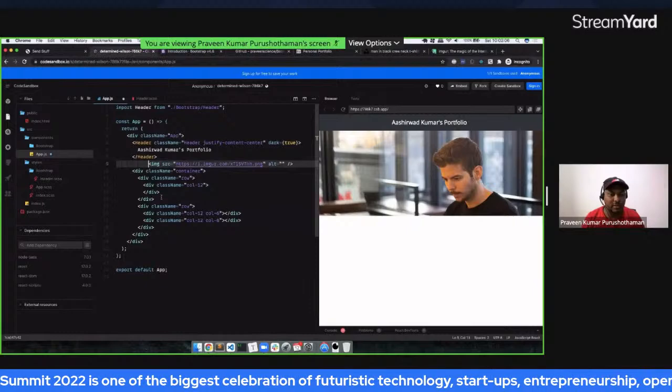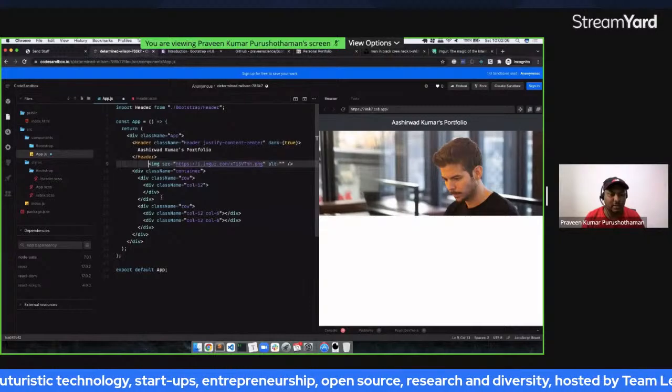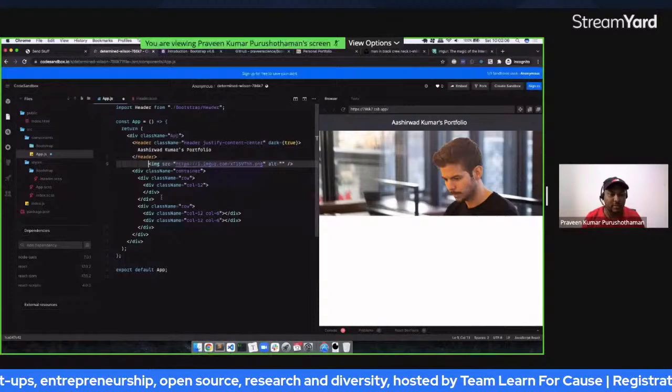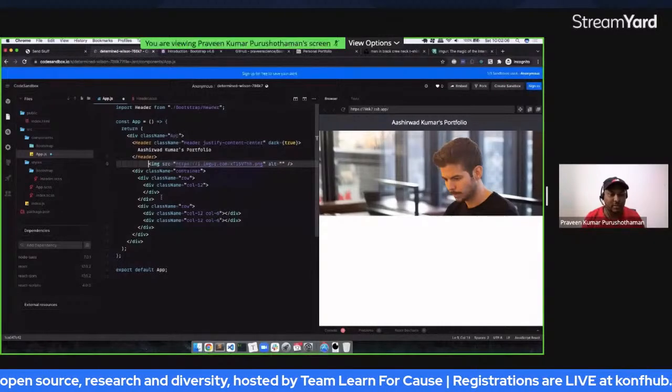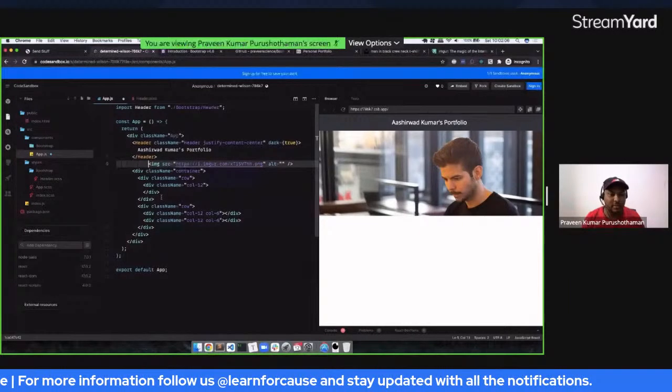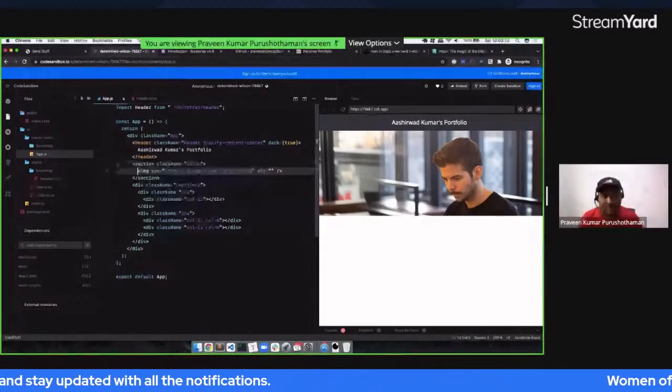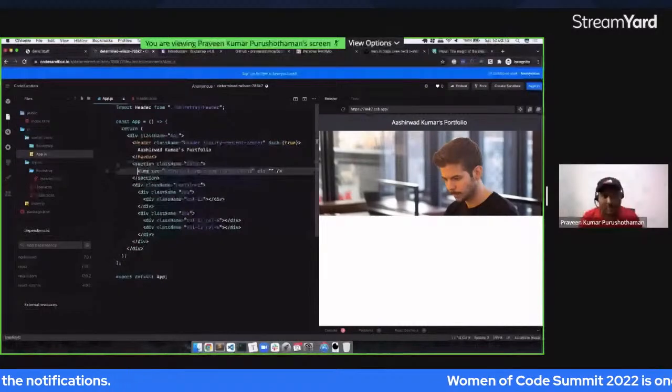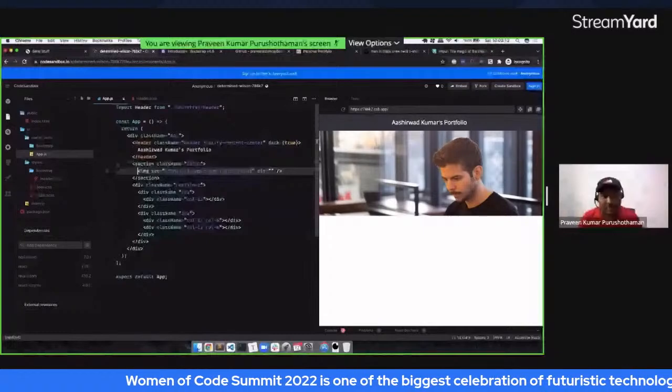We don't need this particular div. And right now, if you see this, this is kind of responsive, but it is not exactly responsive. So what we can do is we need to add some CSS. So in the app, we can do intro, and let's create an intro file. So this is another use of React and CSS, where you would be able to separate everything into its own pages.